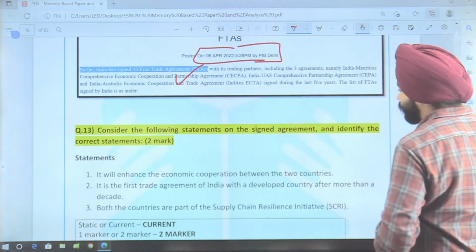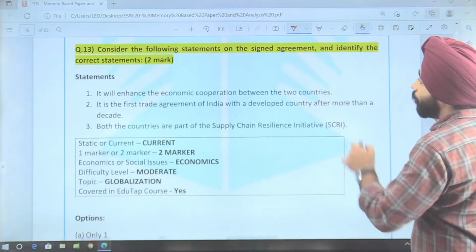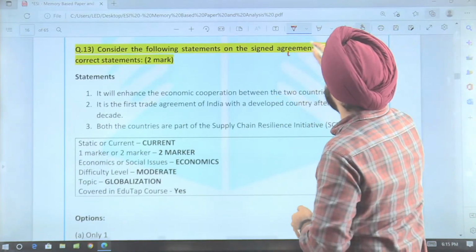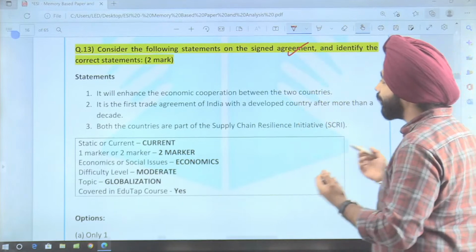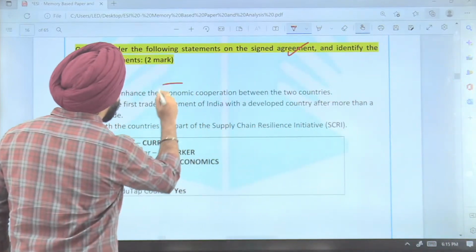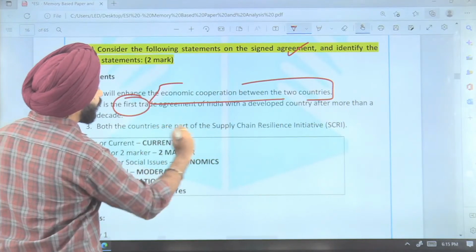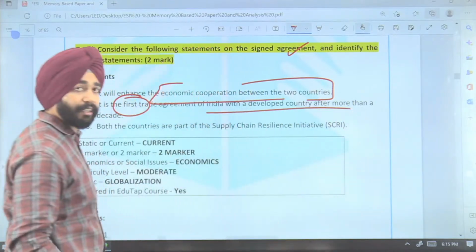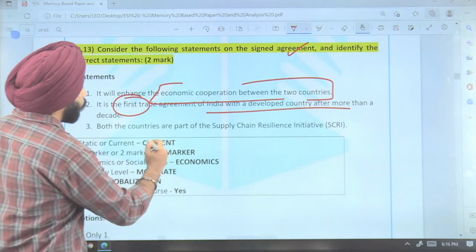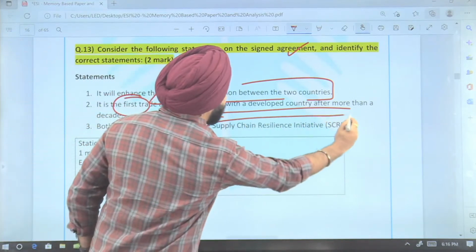Now coming to this question, guys. Which of the following statements are correct about the agreement? Okay, see: economic cooperation will be enhanced between the two countries. Then, the first trade agreement India has signed with a developed country in more than a decade. Both the countries are part of the supply chain resilient initiative.